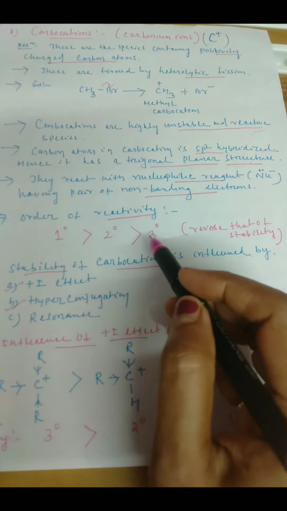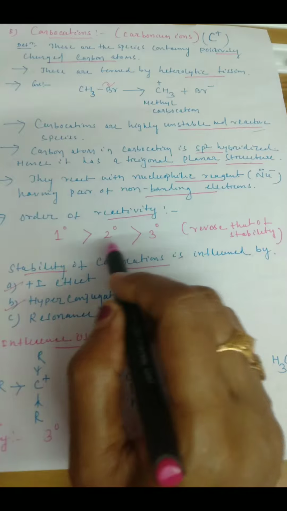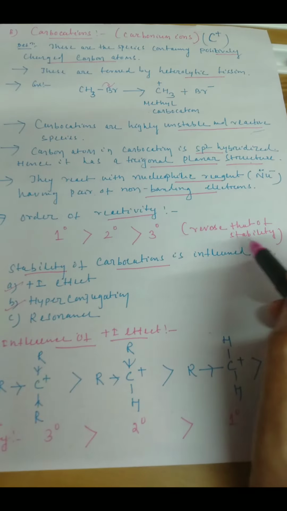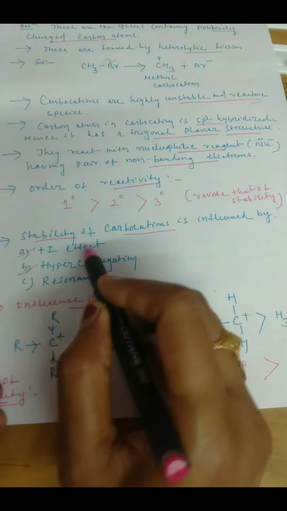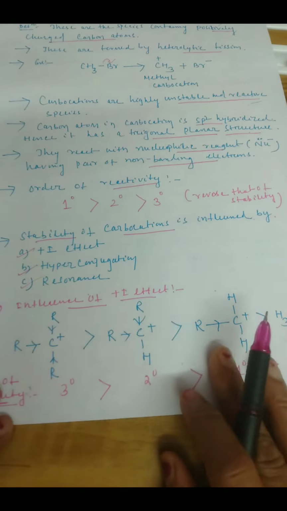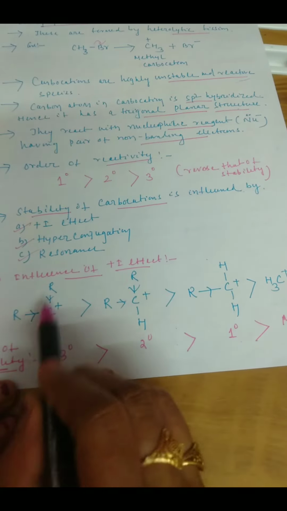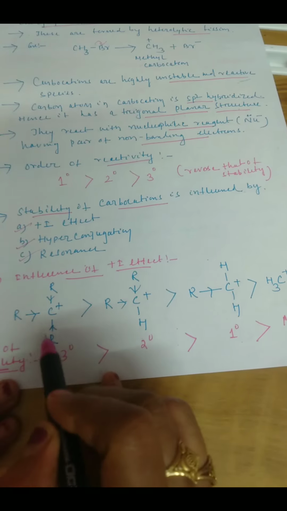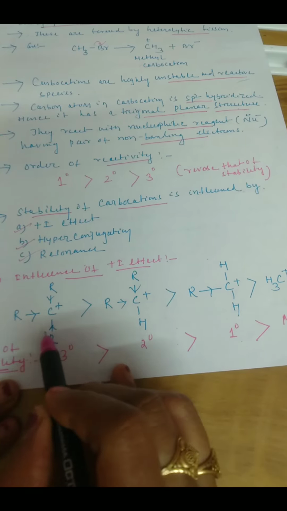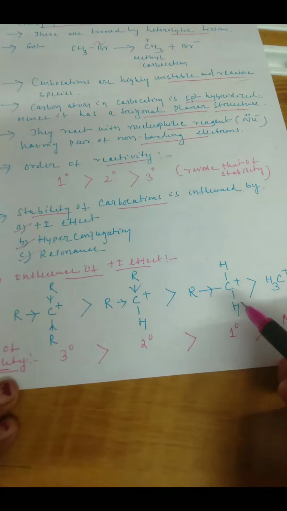The order of reactivity of carbonium ions is primary carbonium is greater than secondary, is greater than tertiary, which is the reverse order of the stability. Normally, the stability of the cations is influenced by three effects: positive inductive, hyperconjugation, and resonance. Now, on the basis of positive inductive effect, alkyl groups show the positive inductive effect, plus I effect. So, greater is the number of alkyl groups, greater is the plus I effect, so greater is the stability of the carbonium ions.